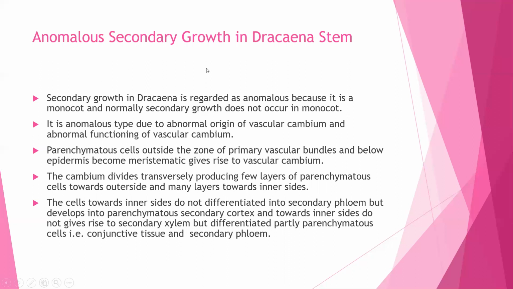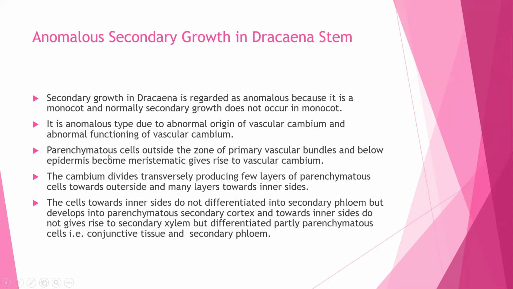Now, let us understand anomalous secondary growth in Dracaena stem. In Dracaena stem, it is anomalous type due to abnormal origin of vascular cambium and abnormal functioning of vascular cambium. How is the development of this vascular cambium in Dracaena stem? There is no cambium in Dracaena stem. Vascular bundles are closed. But how is the origin of this vascular cambium?